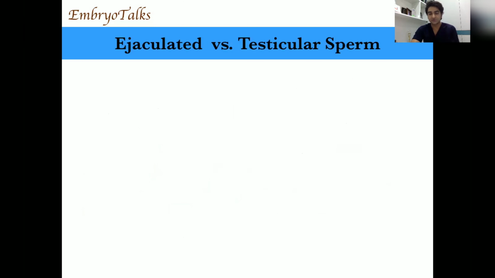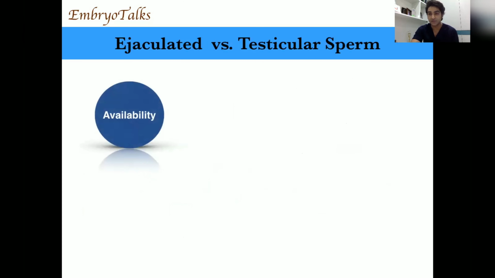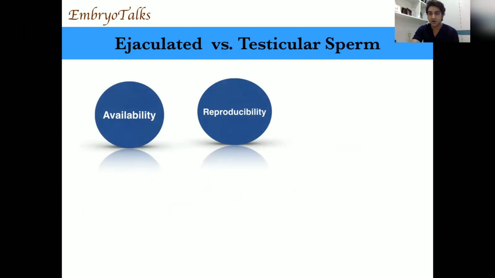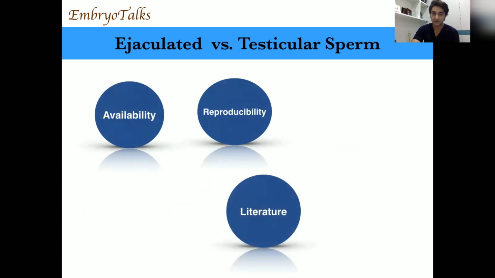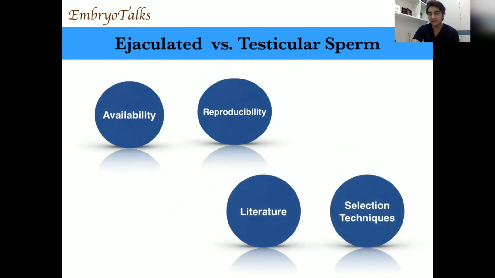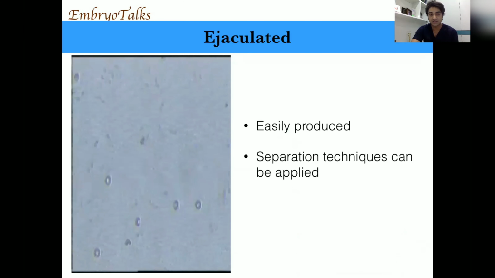So there are many ways in which we can compare ejaculate versus testicular sperm. But the four most important factors are: first, the availability of the technique or the sample; second, the reproducibility, meaning how easy it is to repeat the procedure; third, what studies talk about it; and fourth, is there any other way by which we can select the sperm with lower DNA fragmentation and we are not invasive?